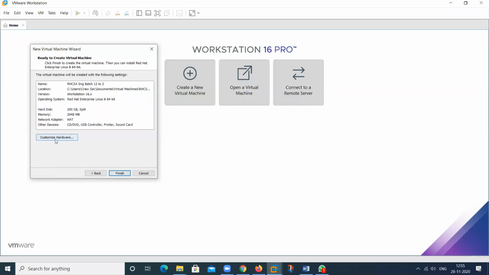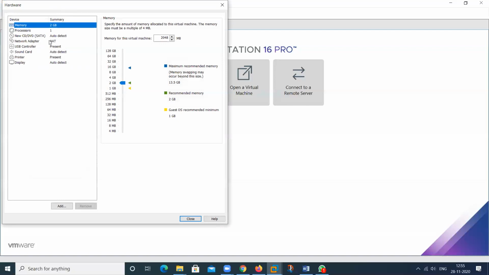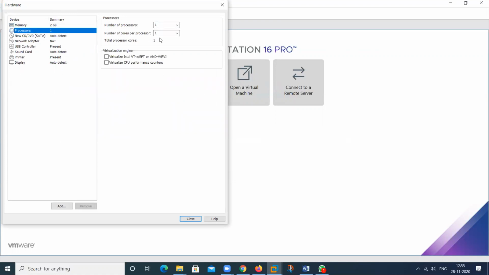And then customize hardware. In this, two or three things are recommended. The first one is memory. How much space for the memory? That is 2 GB. And processor, it is by default 1, and we can increase this also. So click on this particular option, virtualization, for the virtualization support. You can use here number of cores. How many cores you want to assign? Select only 2. You can also use 4. You can also use 6 as you have. But 2 is sufficient for you.